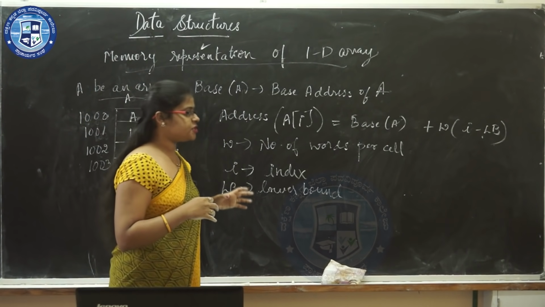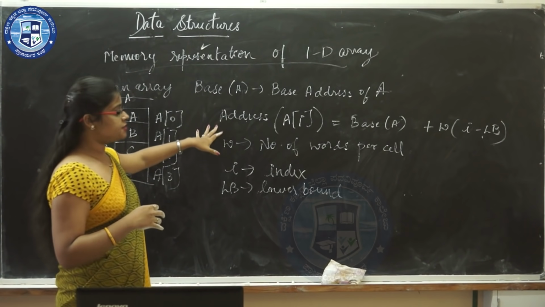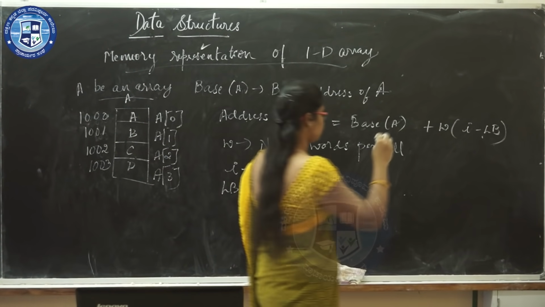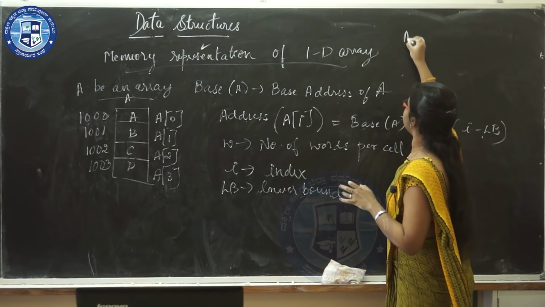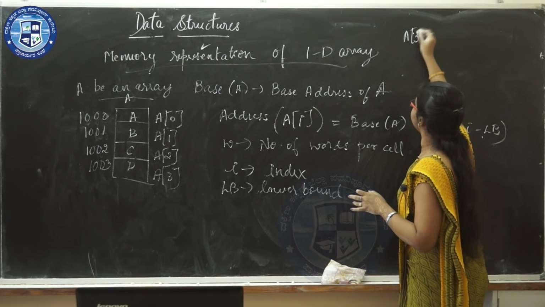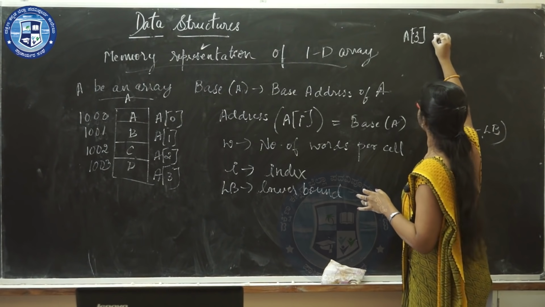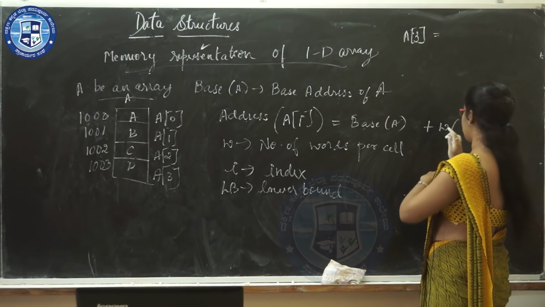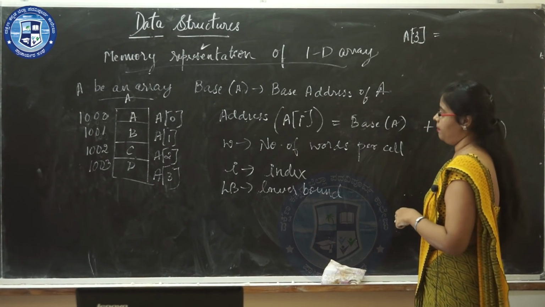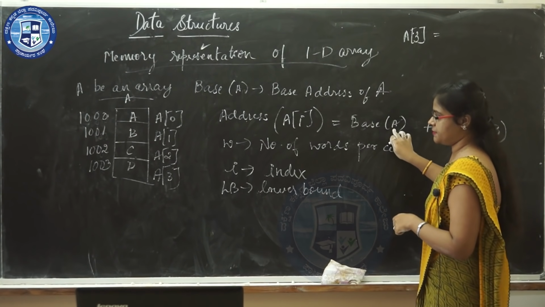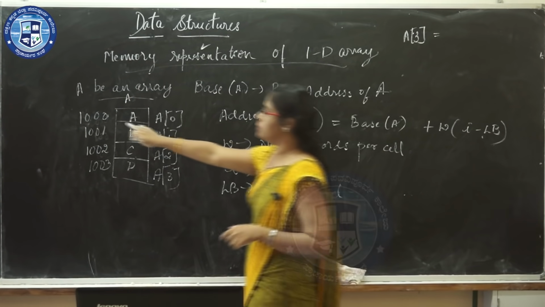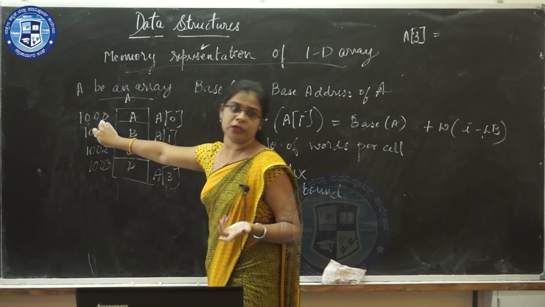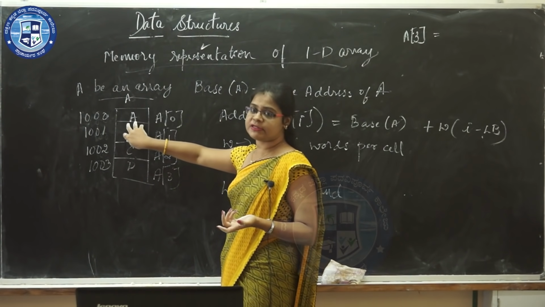Now we shall calculate the address of the element A of 3. The formula is base of A plus W times (I minus LB). The base address is 1000. Base address, as I have told you, is the address of the first element.